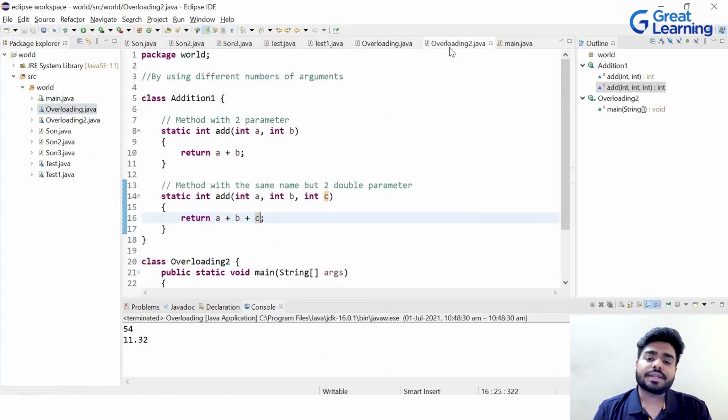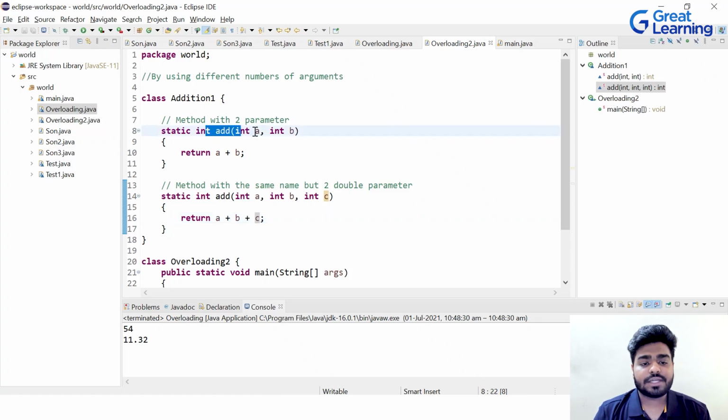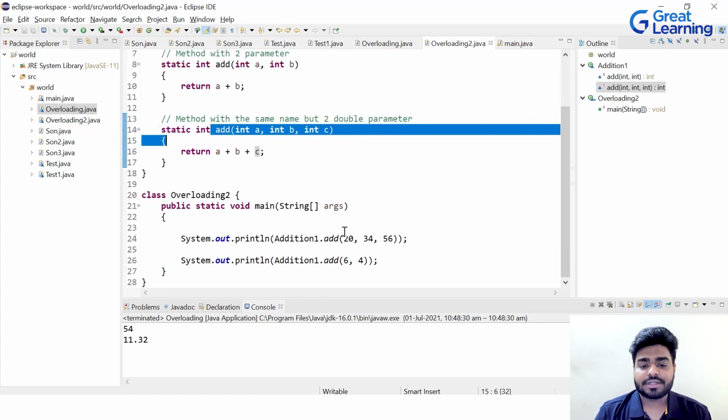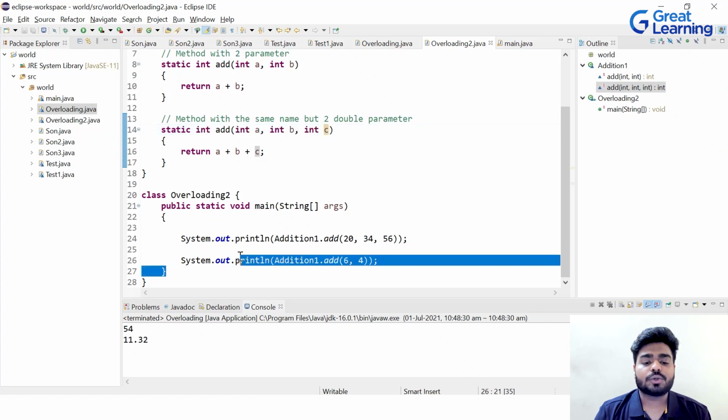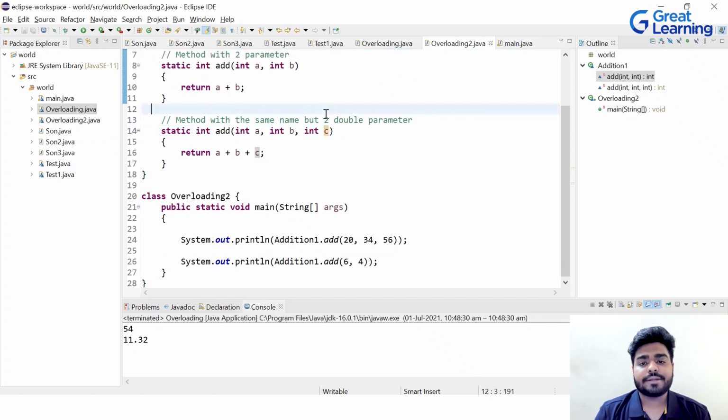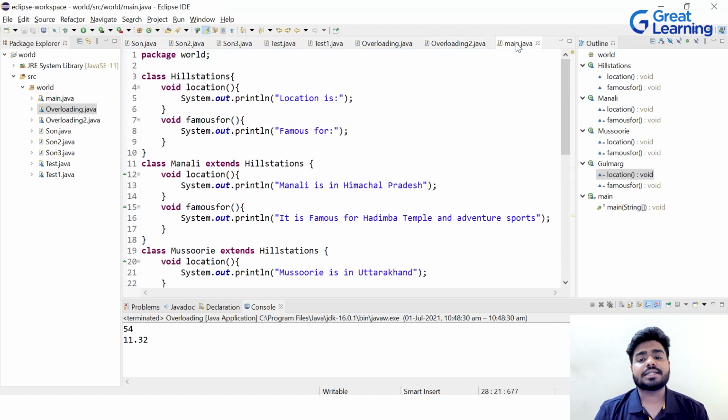Let's have a look at another kind of example. This we have already seen in the PPT, right? There are two parameters, but here there are three parameters. Same thing will happen: these three arguments will go to this method and this one will go to the other method, right? Perfect. Now let's see the last practical implementation.